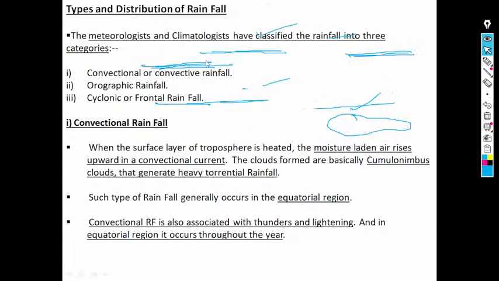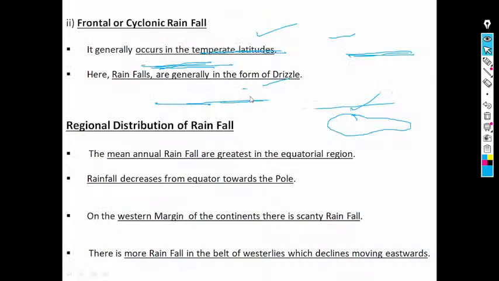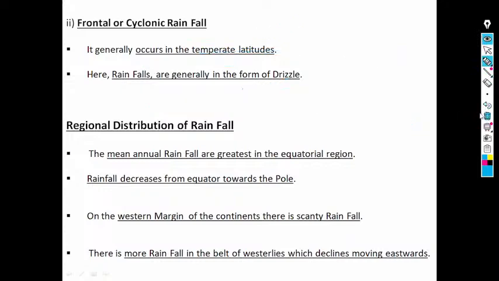Next we will see the types. We have covered convective rainfall, and we have also covered orographic rainfall. Then there is cyclonic and frontal rainfall. Frontal or cyclonic rainfall generally occurs in temperate latitudes. I would like to say something here: rainfalls are generally in the form of drizzle. So the question is, it generally occurs in the temperate latitudes.